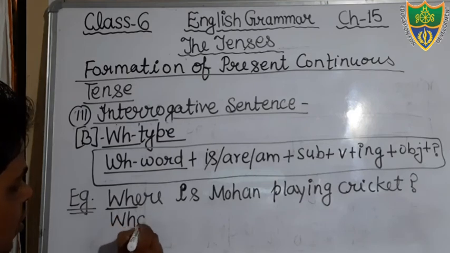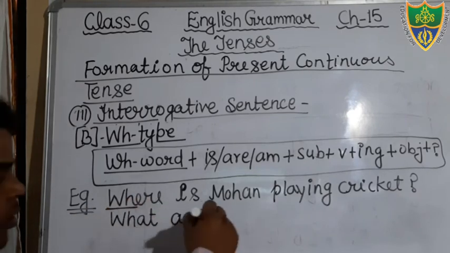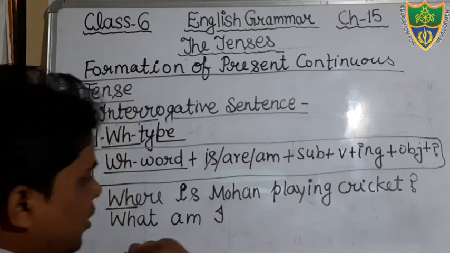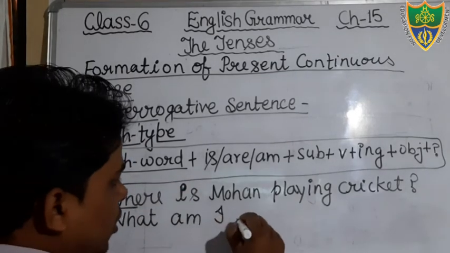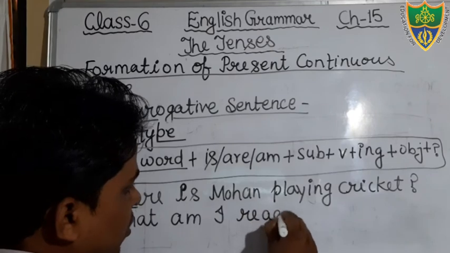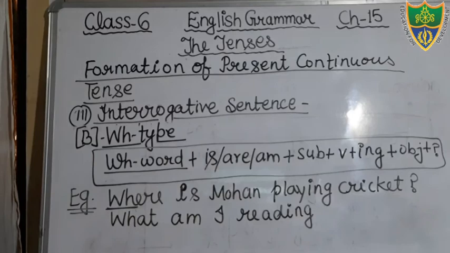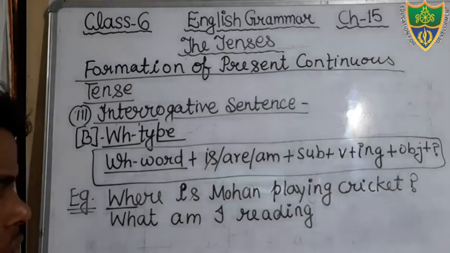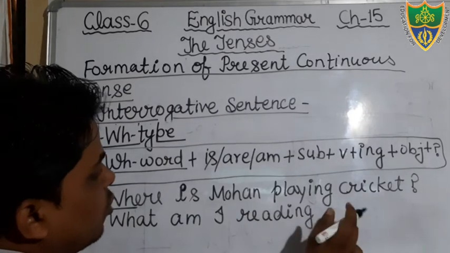What. Okay, what, suppose that what am I. Okay, you will use the subject I. Just see, what am I reading? What am I reading, a book? Okay, you can mention it here.